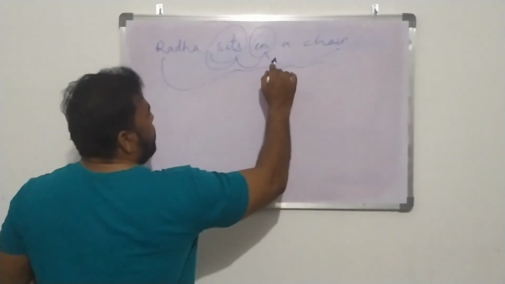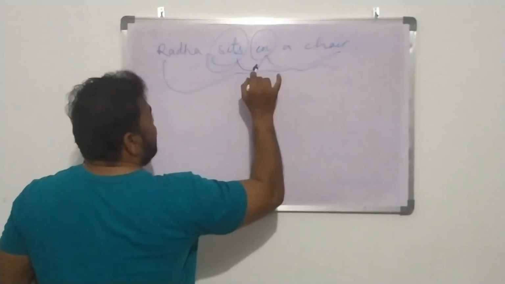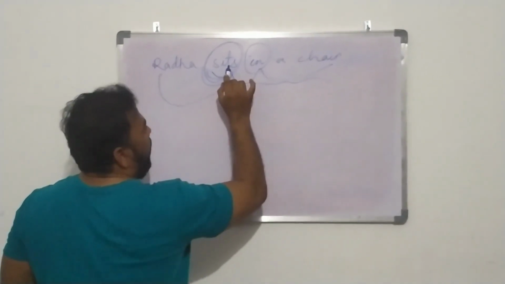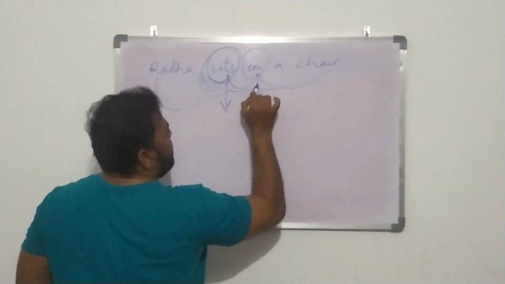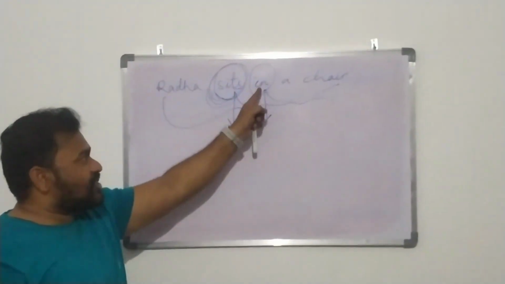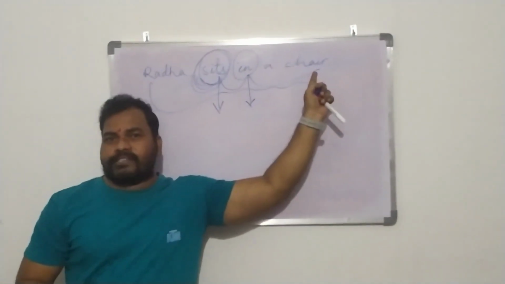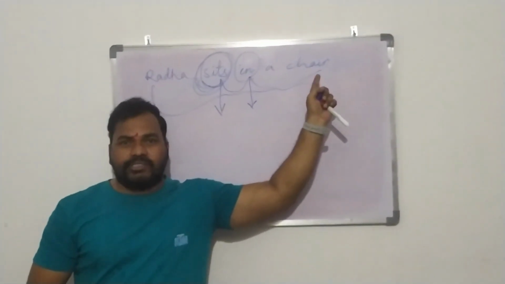Why? Because here sits is an intransitive verb. Why? Because after the word sits, there is a preposition. As there is a preposition, this sentence can never be changed into passive voice. Okay, children? I hope you understood.